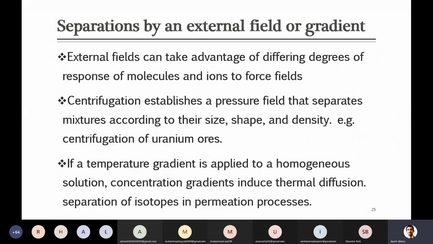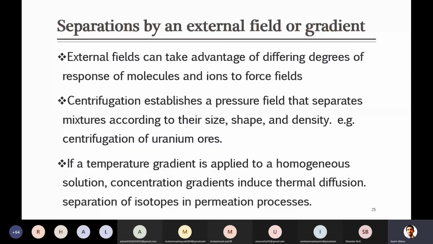Another technique used here with an external force field is the temperature gradient. When you apply a temperature gradient, concentration gradients are somehow developed inside the mixture.